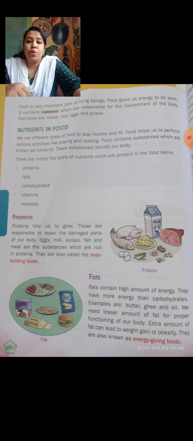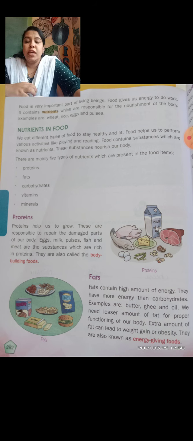Proteins help us to grow. They are responsible for repairing damaged parts of our body. If we have any damaged part in our body, proteins help it grow back. Eggs, milk, pulses, fish and meat are the foods which are rich in proteins.